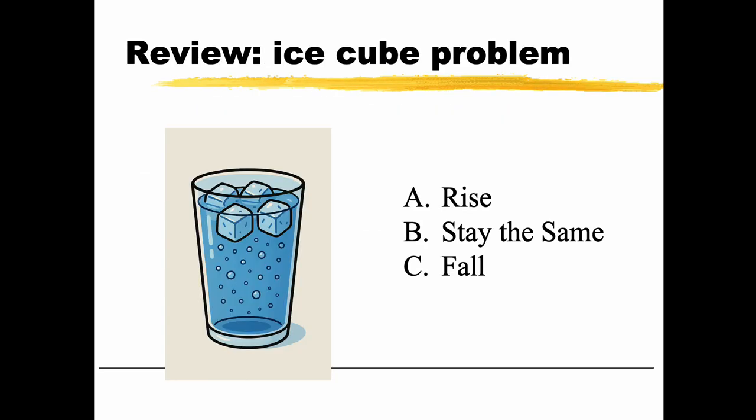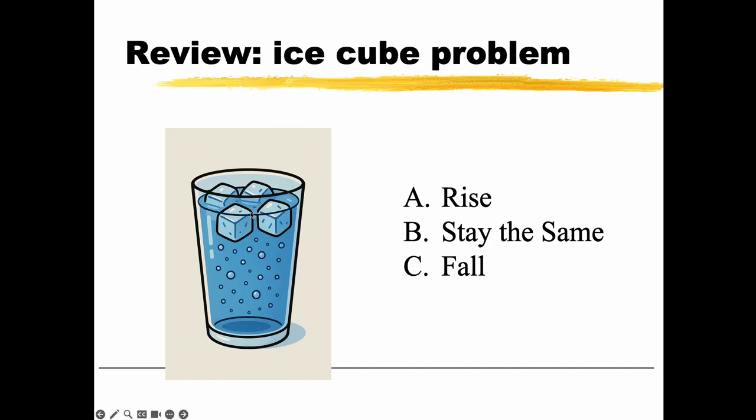For your review, what I want you to think about is this. We're looking at what I call the ice cube problem. I have a glass of water, there are some ice cubes floating in it, and what I want to know is, as the ice melts, what's going to happen to the level of the water in the glass? Right now it's right here, but as this ice melts, is that level going to go up? Is it going to go down? Is it going to stay the same? Take a second and think about what you think is going to happen and why. Pretend these bubbles aren't there.